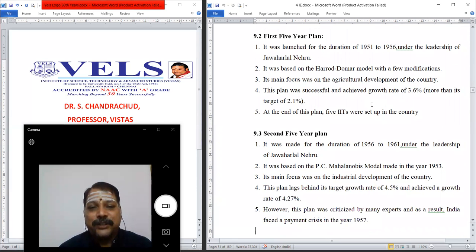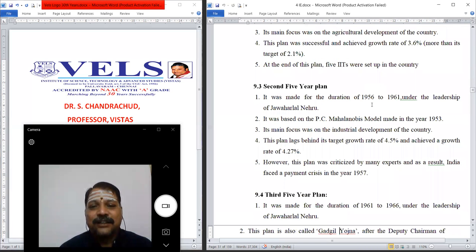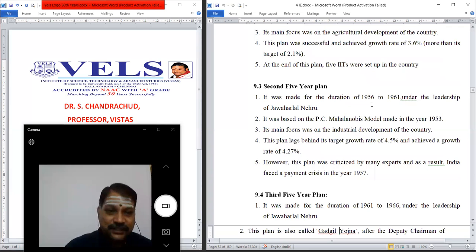In continuation with the first five-year plan, the Government of India implemented the second five-year plan. The period is 1956 to 1961, again under the leadership of Jawaharlal Nehru. It was based on the P.C. Mahalanobis model made in the year 1953. So the first five-year plan is the Harrod-Domar model, and the second five-year plan is the Mahalanobis model. The main focus was the industrial development of the country.